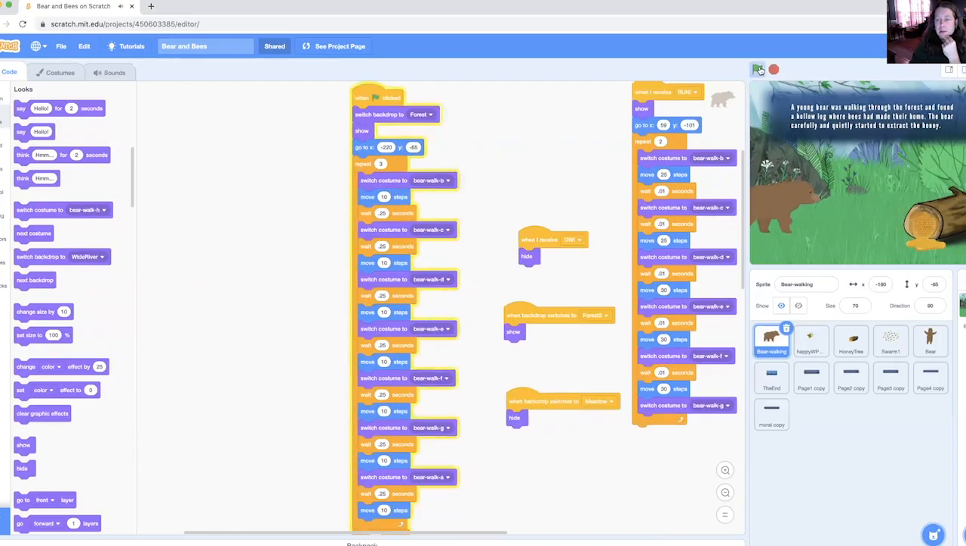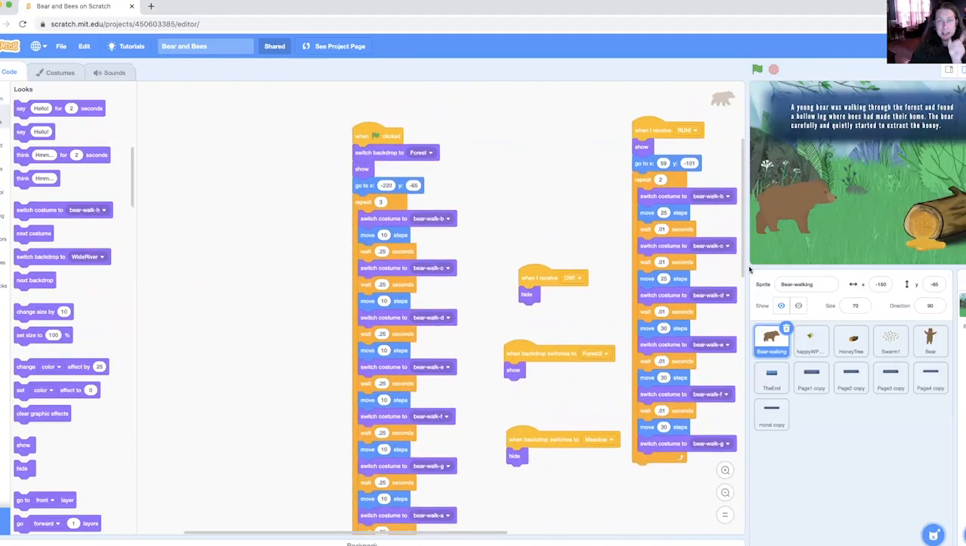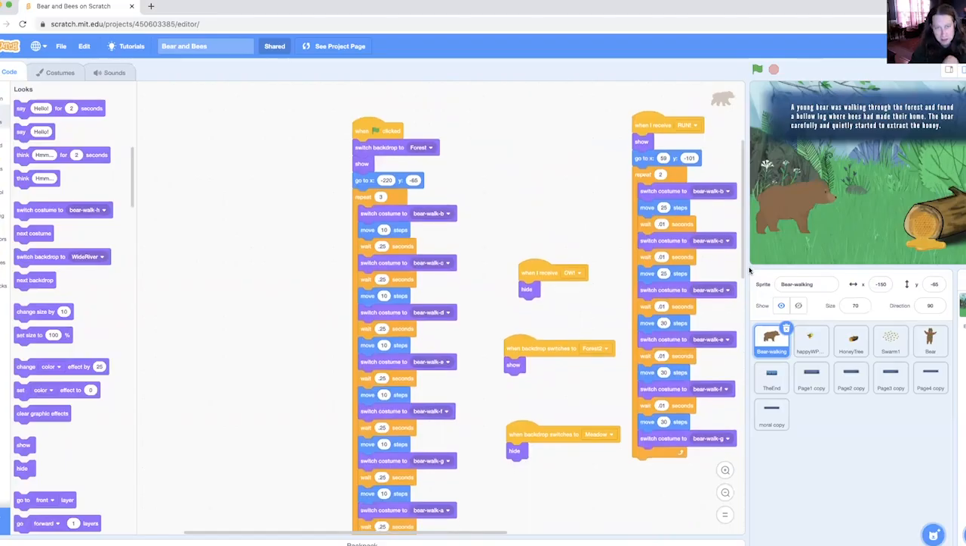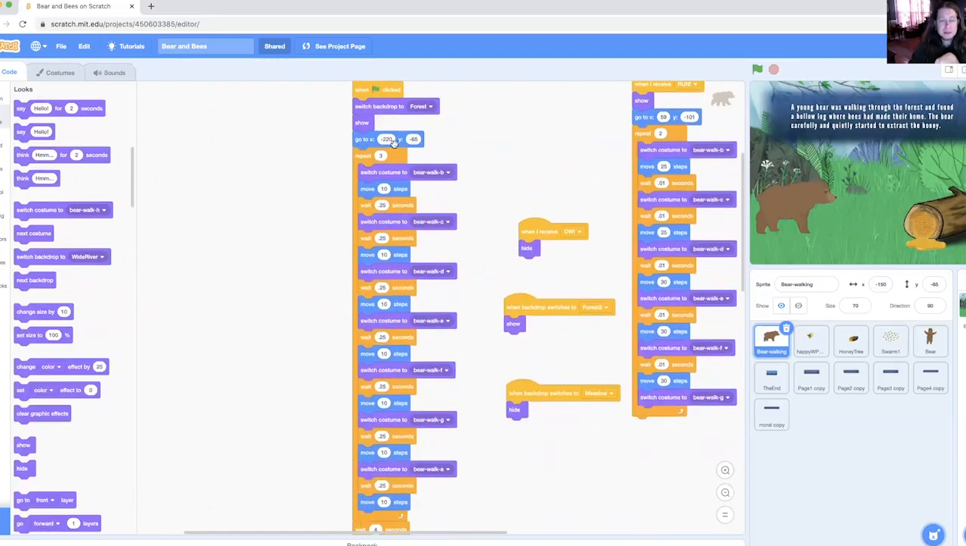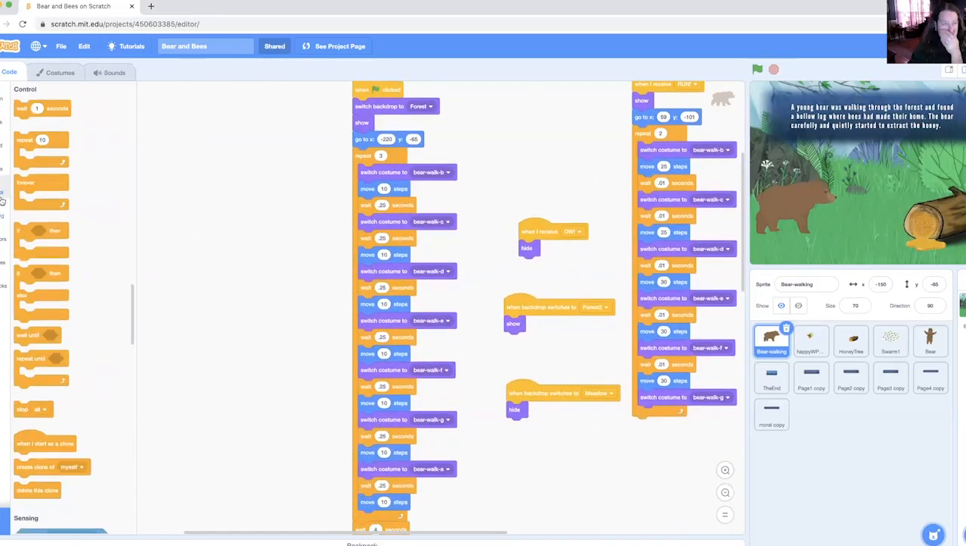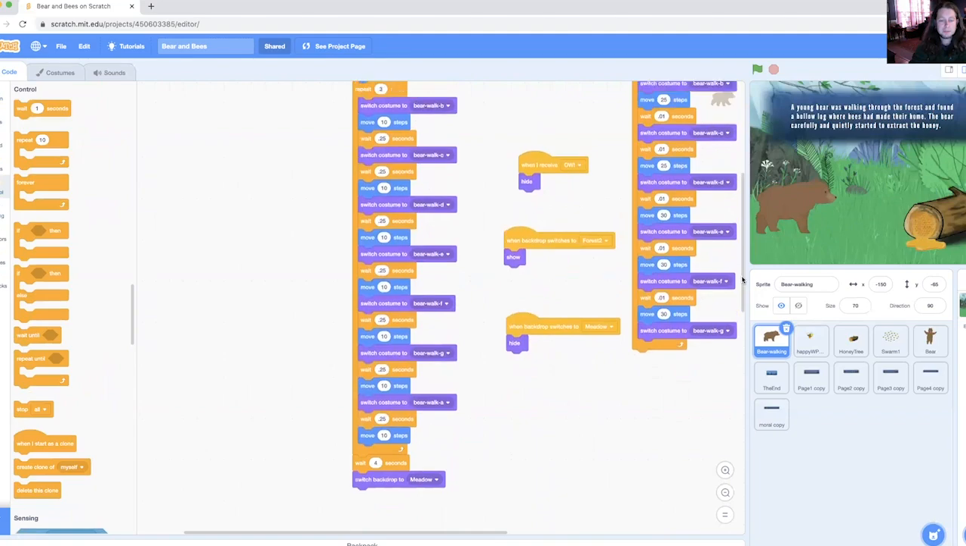A young bear was walking through the forest. If I had to make 8 of those for every step that the bear took, that would take forever. But all I've had to do is use this handy dandy control bracket that puts that whole cycle inside of it and then repeats it over and over again for us so that we don't have to go through that over and over again.